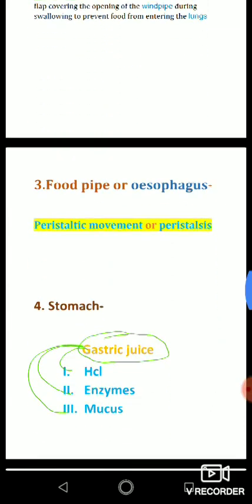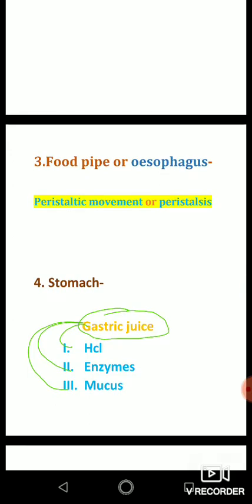Okay, so students, our food pipe is not like a hollow pipe that just takes food and it directly reaches our stomach by gravitational force. No students, it's not like that. Actually there is a special movement that occurs in the food pipe. There is alternating contraction and relaxation of muscles in the esophagus. Okay, like this.